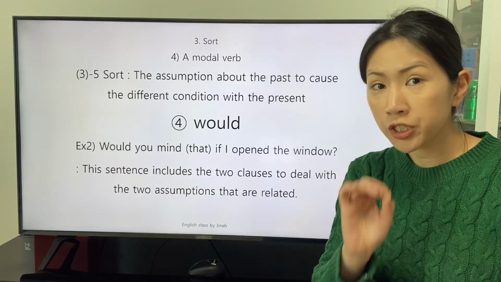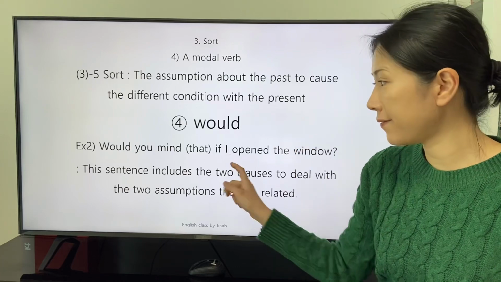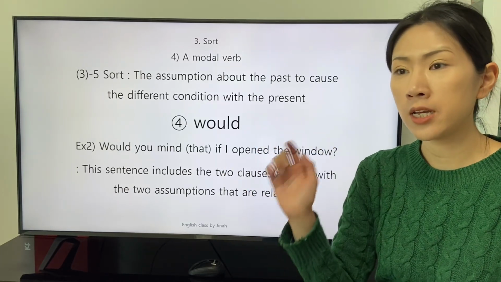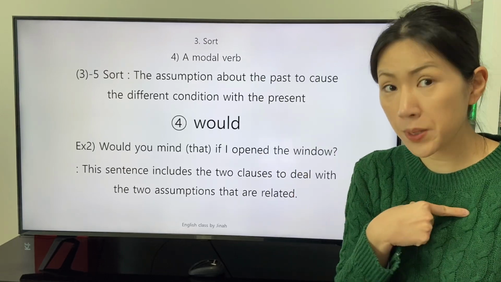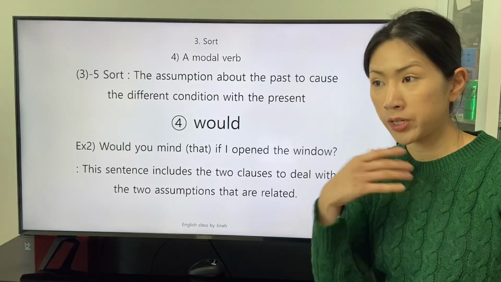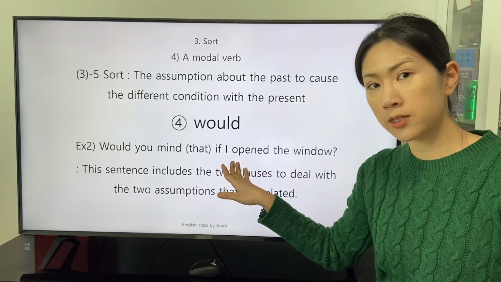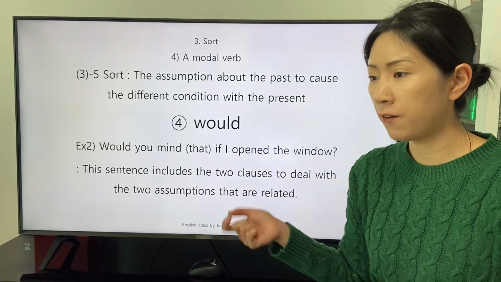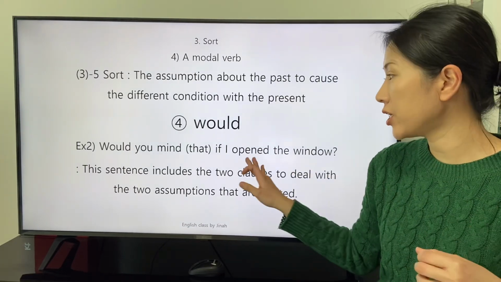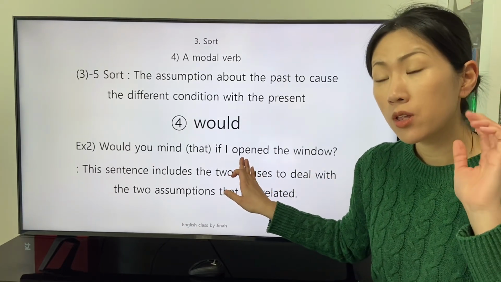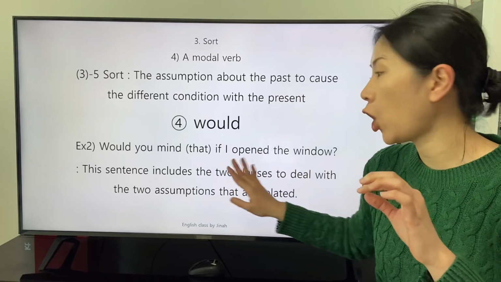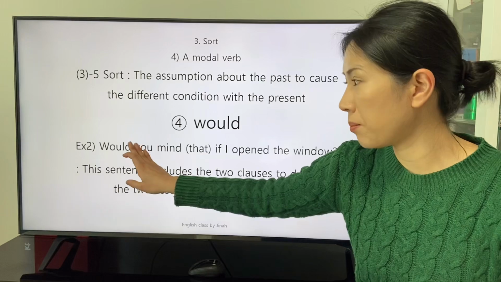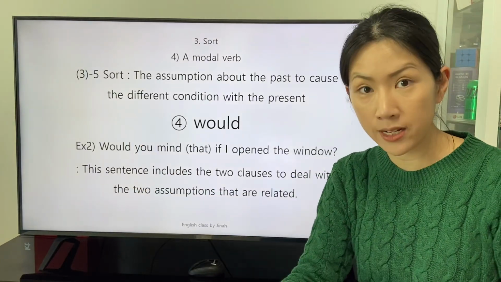The conjunctional adverb if connotes that the subordinate clause is the assumption of the speaker. As for the relationship between the subordinate clause and the main clause, if the assumption of the past action indicated by the transitive verb opened is true, then the main clause is valid.